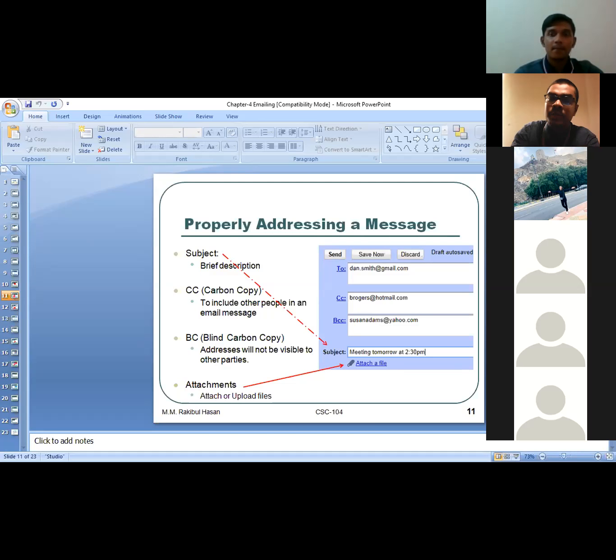Then what is the difference between To and CC? When should we use CC, when should we use To? About BCC, you are right. No one can understand who else got the email. Individually they see the email, but they are not going to understand who else got that same email.